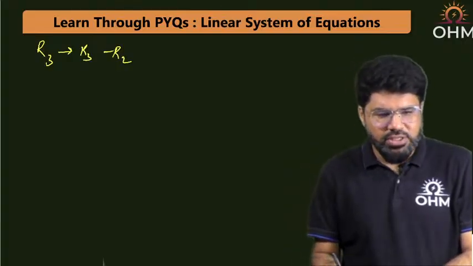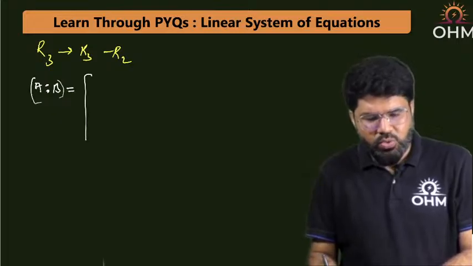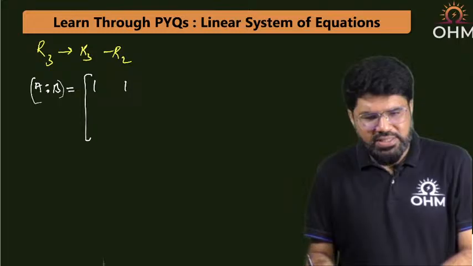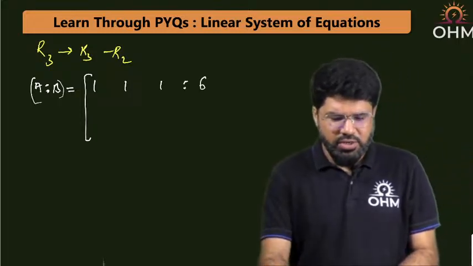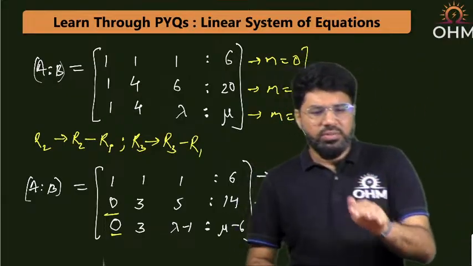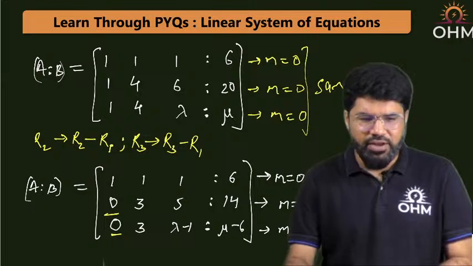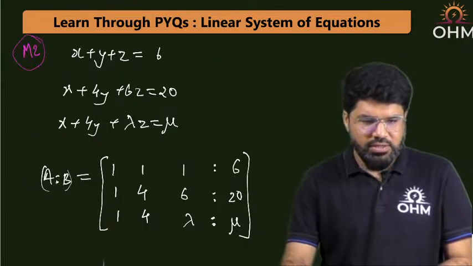If I do this much, what is the A|B matrix? The first row was not disturbed, so 1, 1, 1 | 6. Then the second row: 0, 3, 5 | 14. I'm going to change only R3, so the second row stays 0, 3, 5 | 14. What is there in the next?